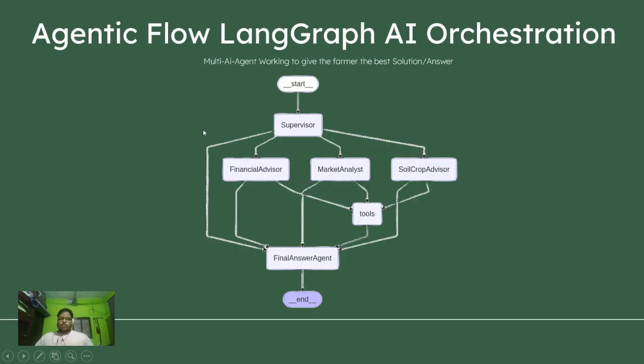Now let's go to the agentic flow of our system again to understand how it works, because in our LangGraph agentic system, first of all, we have a supervisor agent that is going to route the request to the respective agent, and then they are going to use the specific tools they need, and then they are going to give the final answer, and after that it ends. This is the orchestration layer of the agentic flow.